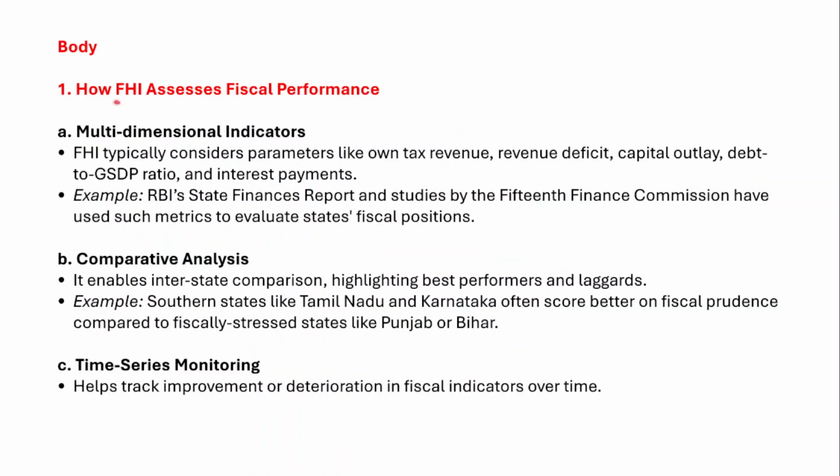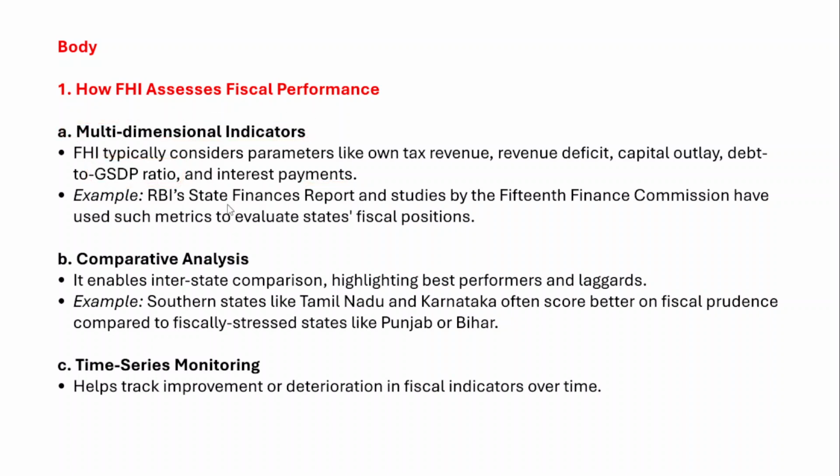Now let's understand how fiscal health index assesses the fiscal performance of states. So firstly, there will be multi-dimensional indicators in the fiscal health index because it considers parameters like own tax revenue of the states, revenue deficits that they have, the capital outlay or capital expenditure, debt to gross state domestic product ratio, and interest payments.